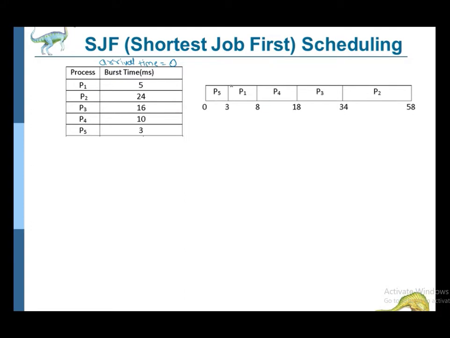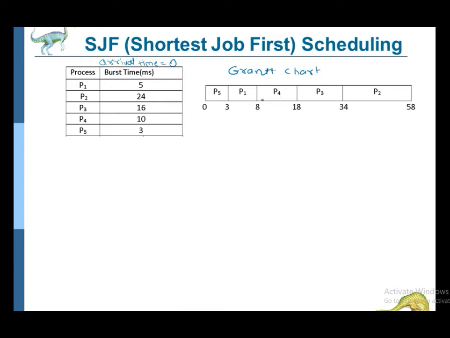So first we draw the Gantt chart. From these processes, which process will we choose first? This is the Gantt chart I have already drawn over here. So let's discuss how we can draw it. Okay, on the horizontal line we have time, and the sequence in which processes are executing we have mentioned over there.